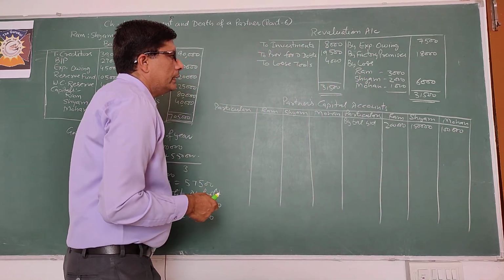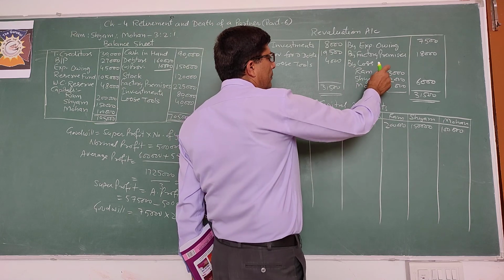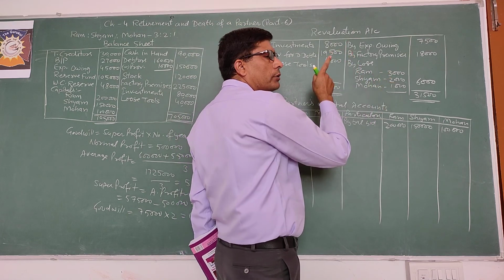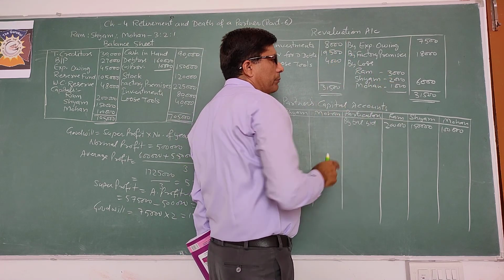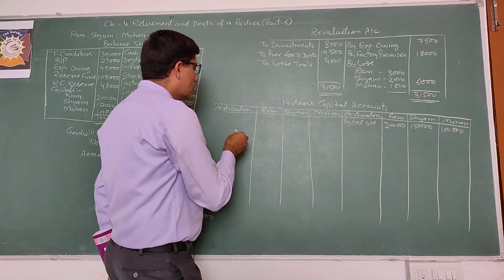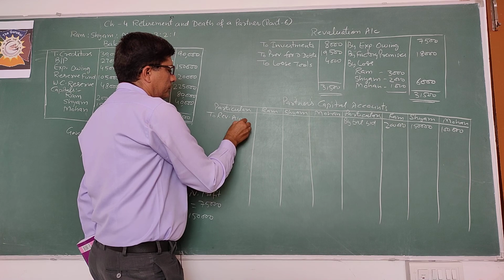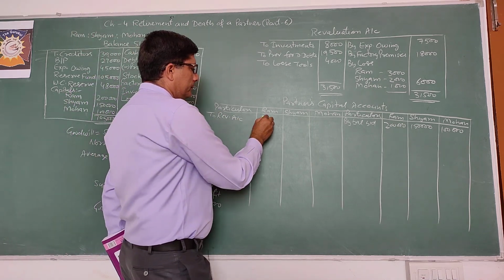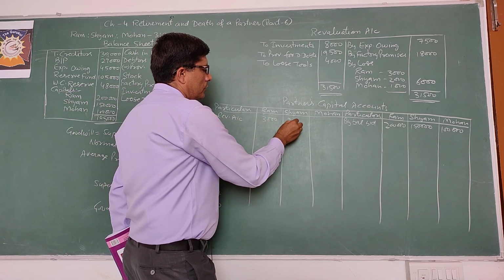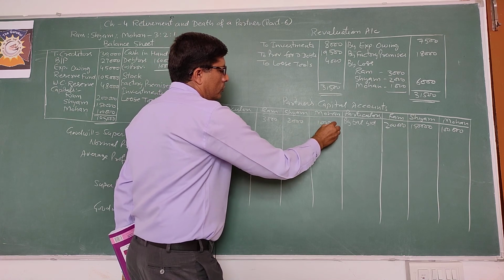Revaluation loss. Entry for this is Ram debit, Syam debit, Mohan debit to revaluation. Partners' capital accounts are debited, so you will record the debit to revaluation account: 3,000, 2,000, 1,000.